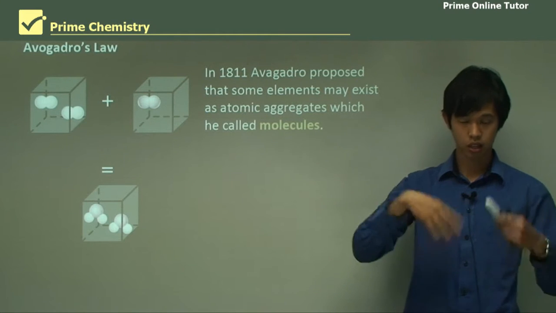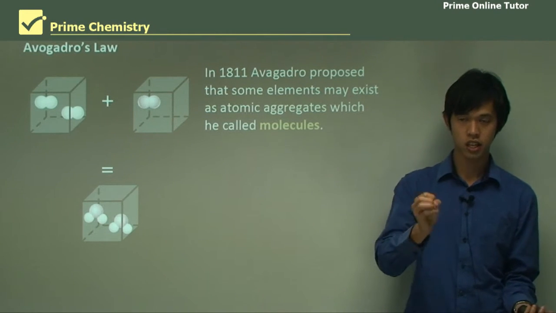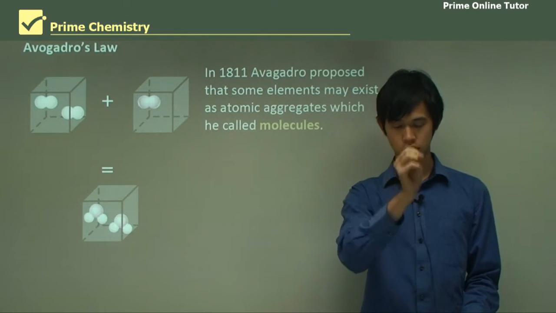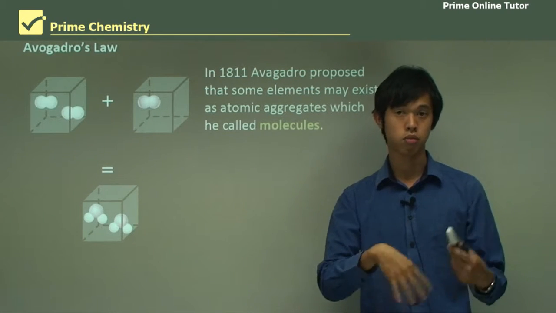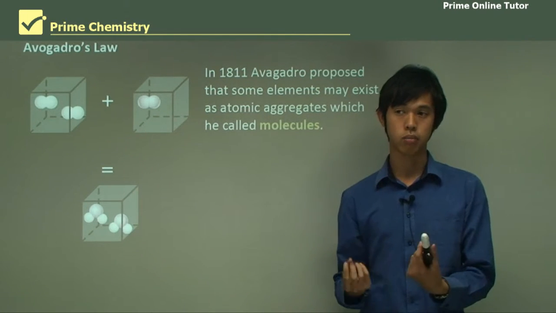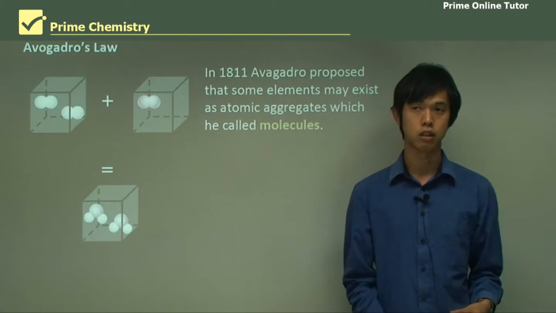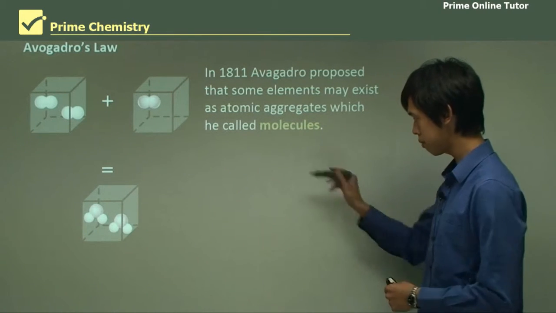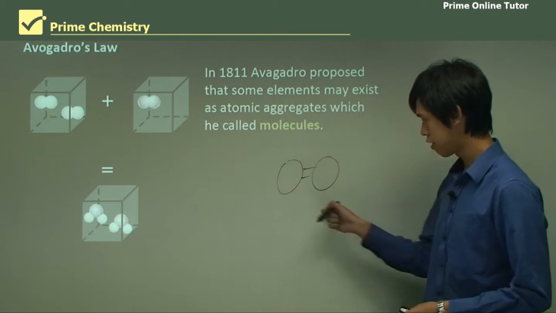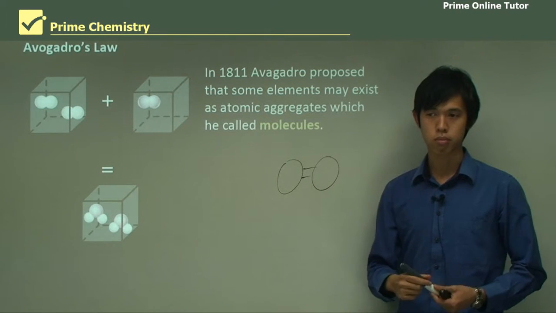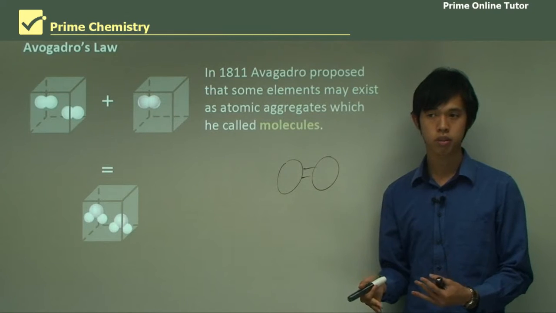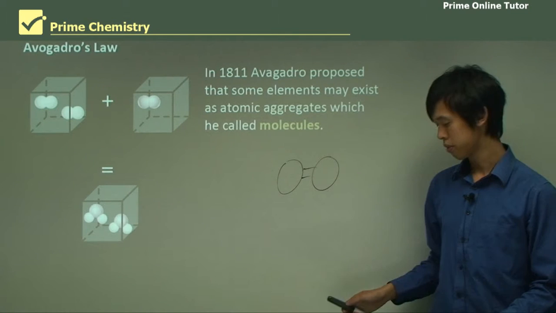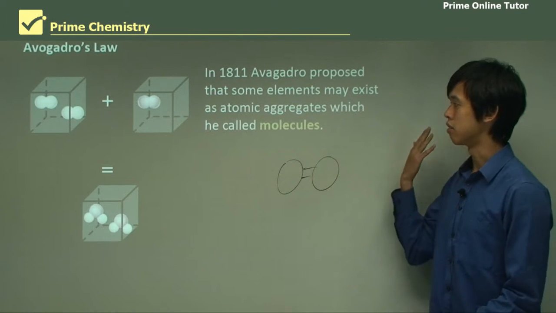That was the theory at the time, Dalton's atomic theory, that everything exists as singular atoms of a particular element, and those elements can bond together to form new substances. If I looked at an element, the smallest unit of that element would just be one atom. But if you think about oxygen, oxygen gas, the element, exists as O2. So obviously Dalton's atomic theory doesn't fit this model because we know oxygen exists as O2. Avogadro was the first person to identify this.